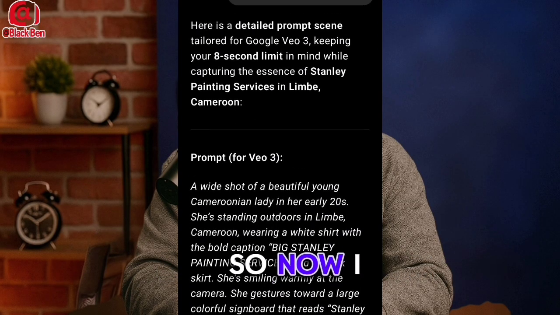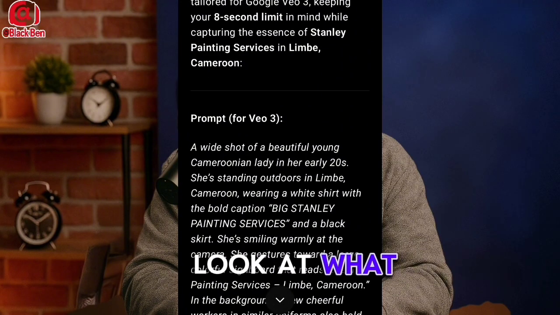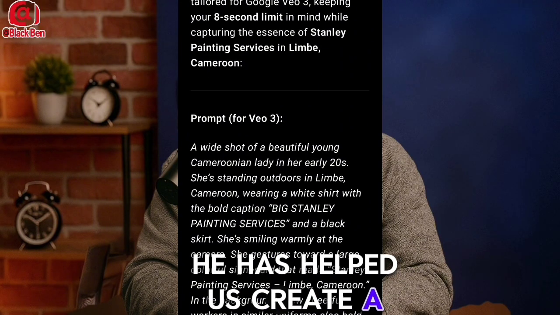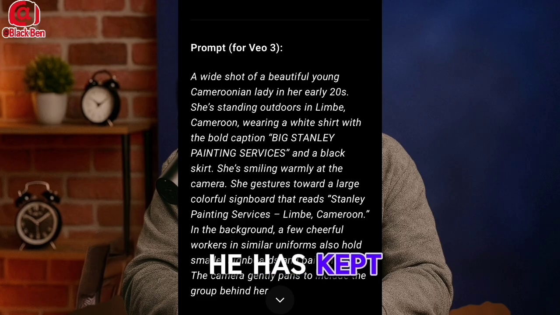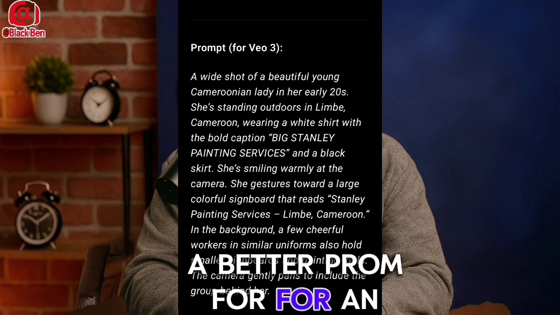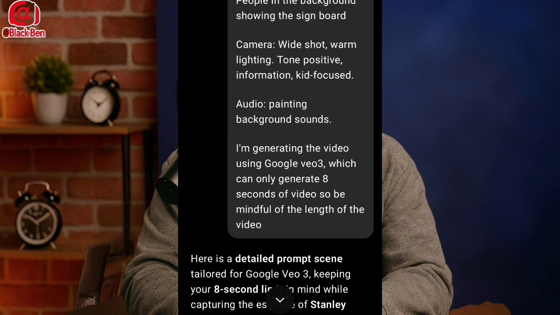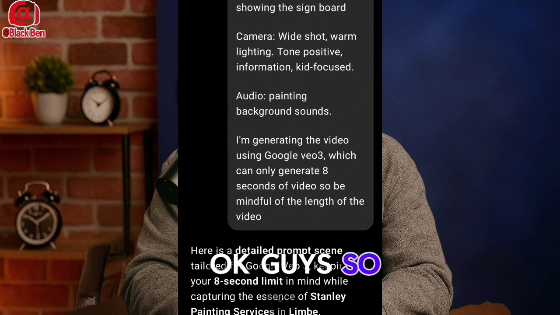So now I posted it in ChatGPT. Look at what it has done. It has helped us create a new prompt. It has helped us to generate a good prompt, a better prompt for AI, for Google Veo3.